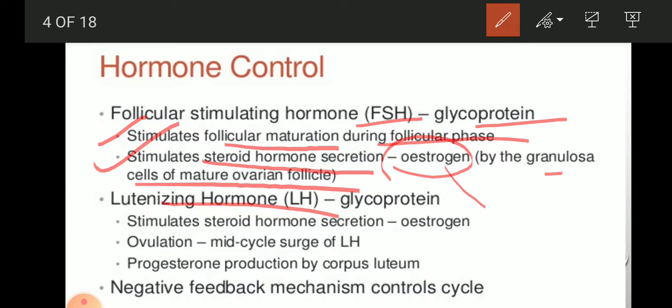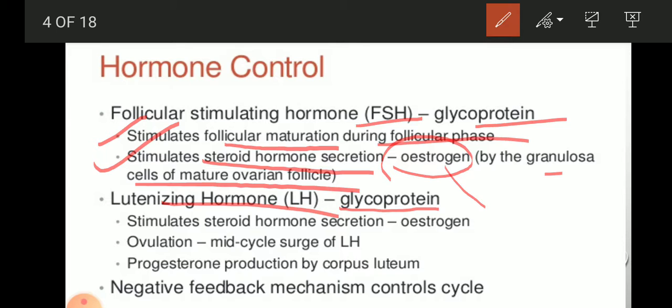Luteinizing hormone, that is also a glycoprotein. These two hormones, FSH and LH, are secreted from the pituitary gland, and they stimulate the follicles in the ovaries.